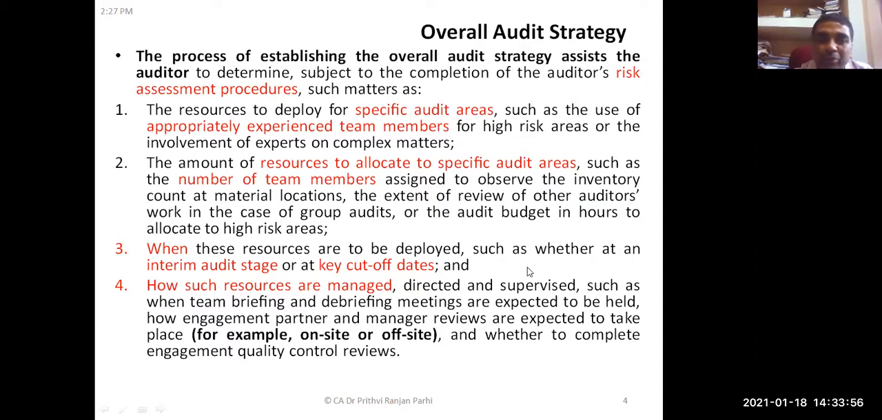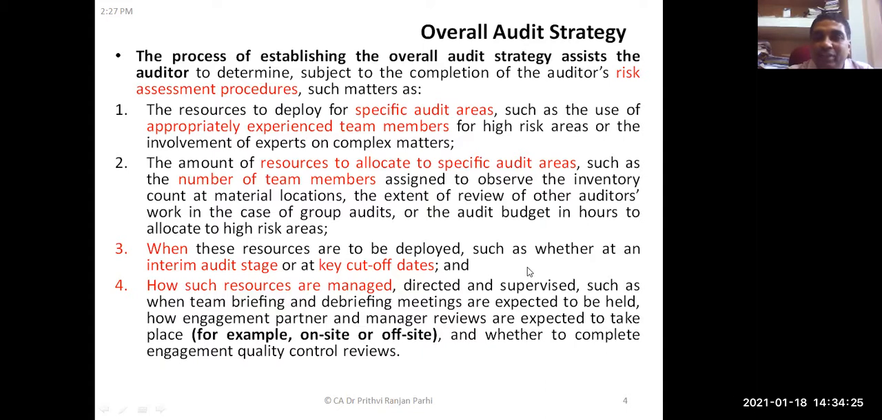When one should depute manpower. Some organizations do audit in phases, first phase, second phase. Some organizations do an interim audit in between, then a final audit. Then at what point of time, in which period, these resources need to be deployed, that also forms a part of the overall audit strategy. And how these resources are managed, that also forms a part of the overall audit strategy.